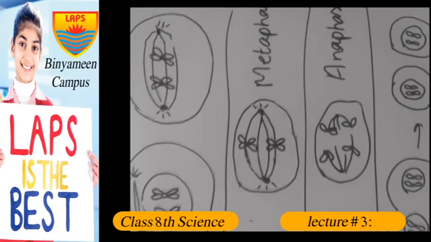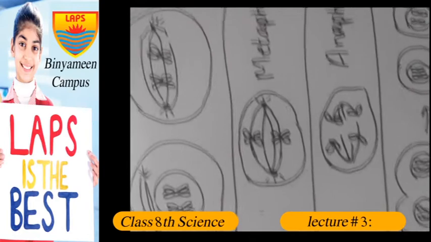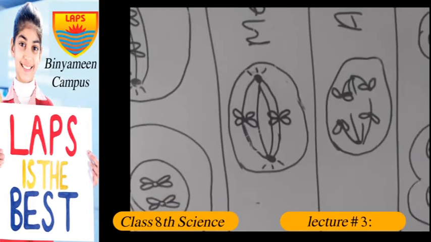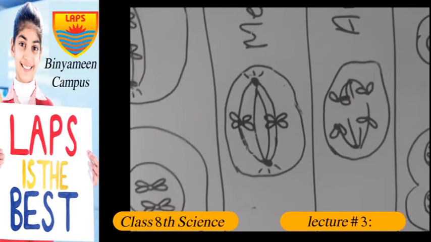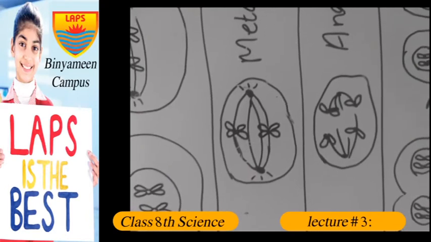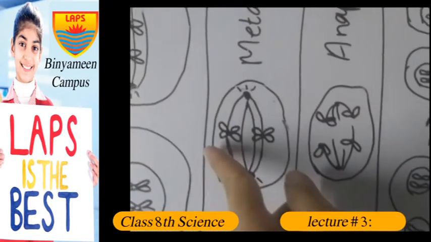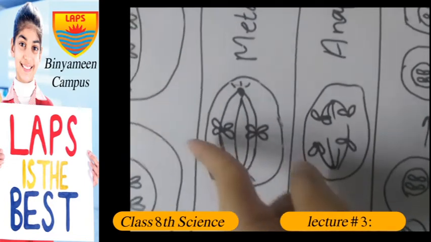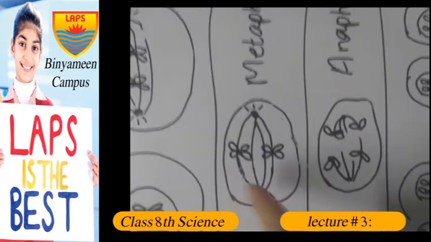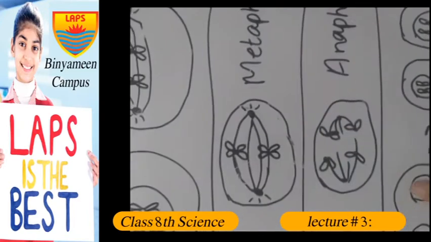Now what happens in the metaphase is that the spindle fibers are formed, right? Now the chromosomes will start to set on this spindle fiber. Actually, chromosomes arrange themselves along the equator of the cell, forming the metaphase plate. These chromosomes arrange themselves at the equator, meaning in the center of the cell. See, they were randomly present here. Now they have set themselves in the center of the cell. This stage is called metaphase.